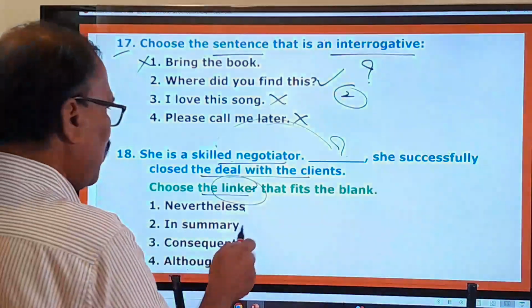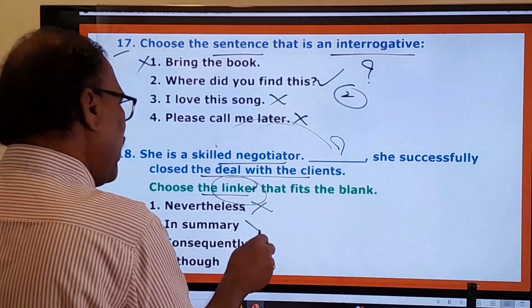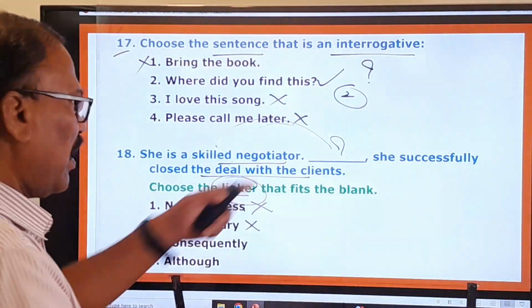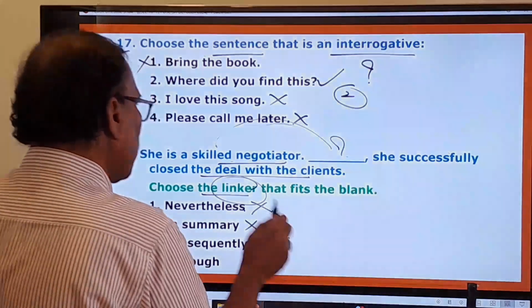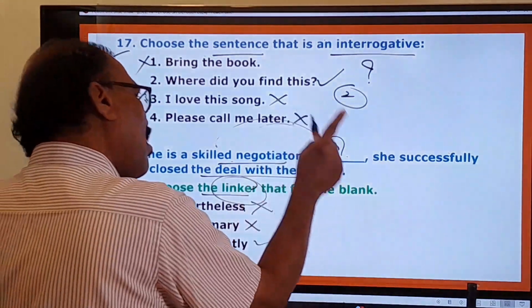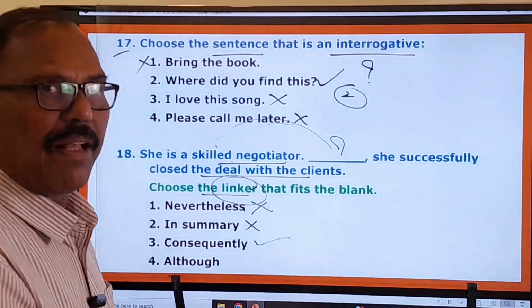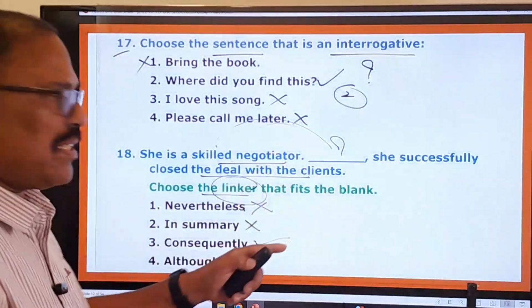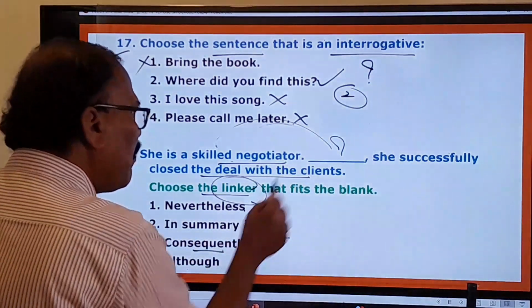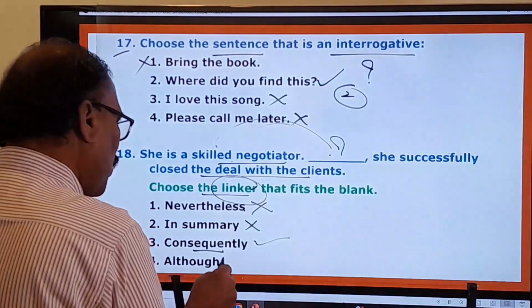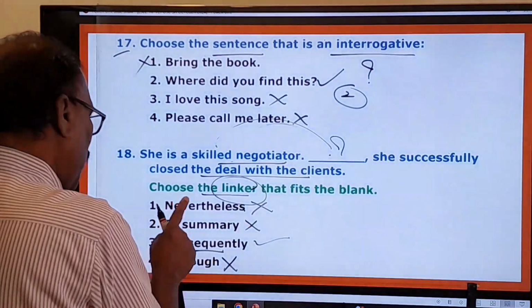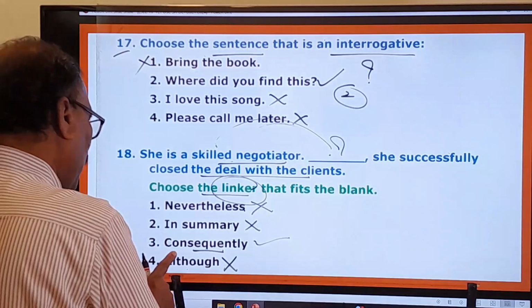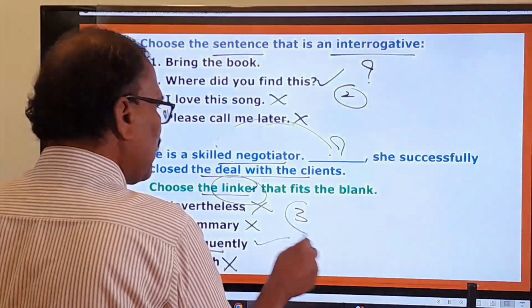So you cannot use this one. Okay, in summary, you cannot use that. Consequently, you can say she is a skilled negotiator. Consequently, తత్ఫలితంగా, దాని ఫలితంగా she successfully closed the deal with the clients. This linker only fits in this blank, and although doesn't fit in this blank. So first one, second one, the fourth one are wrong. Only the third one is the right one.